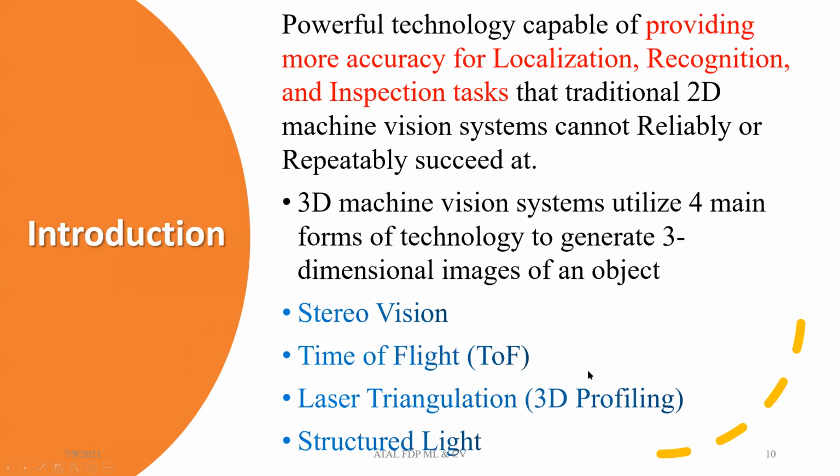In the same way, time of flight, the laser triangulation method, and structured light. These are the existing physics-based techniques which we use in 3D reconstruction of objects. But the problem with these techniques, and why we are switching to learning-based techniques, we will learn in the further slides.